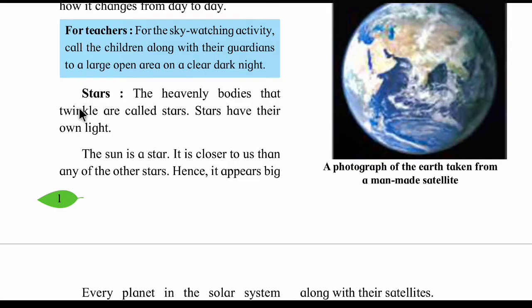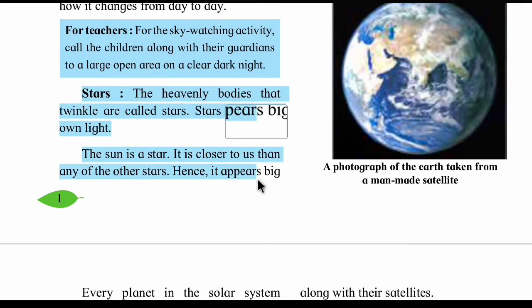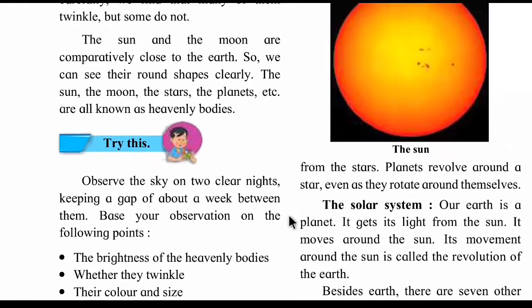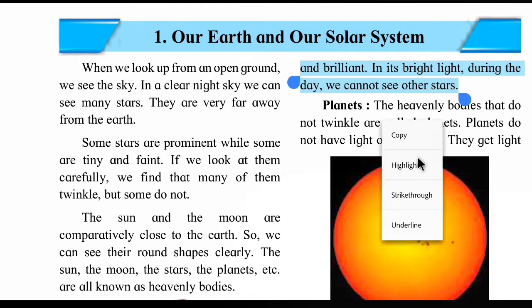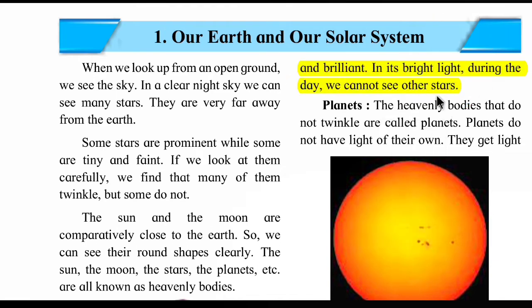Let's see the second topic, that is stars. The heavenly bodies that twinkle are called stars. Stars have their own light. The sun is a star. It is closer to us than any of the other stars. Hence, it appears big and brilliant in its bright light. During the day, we cannot see other stars.